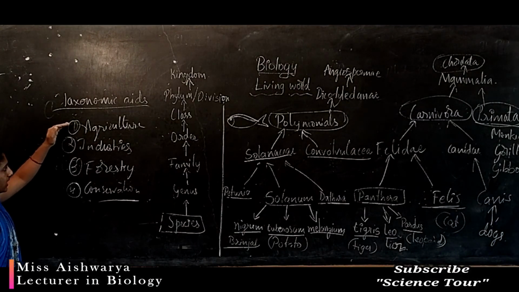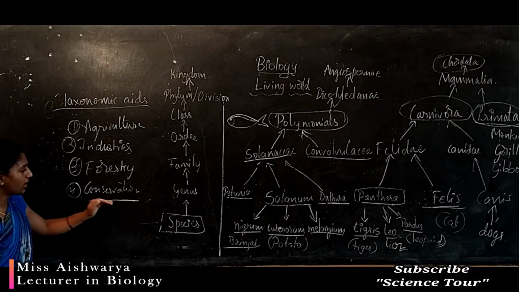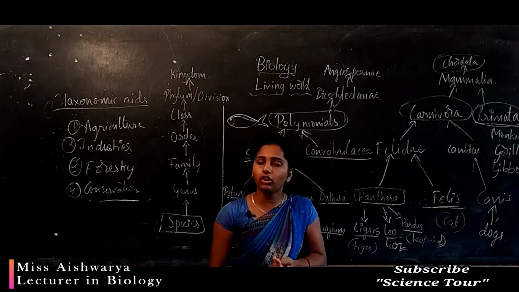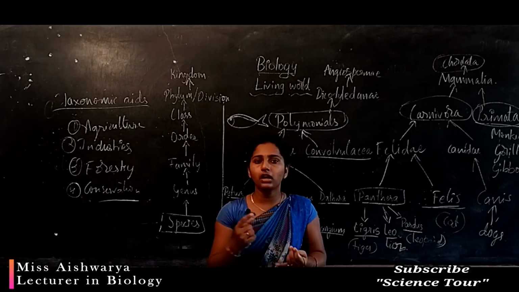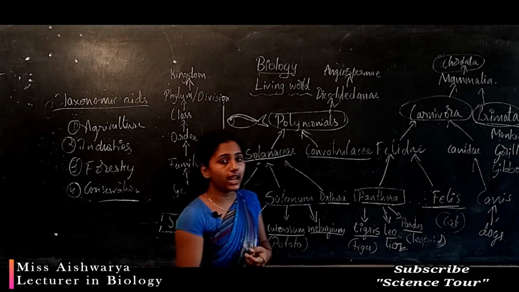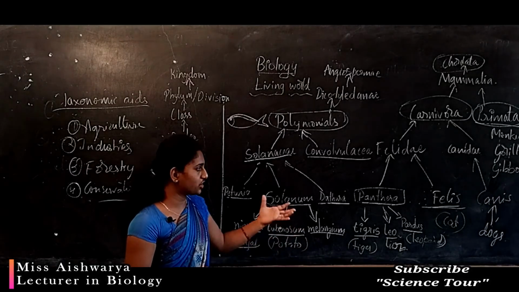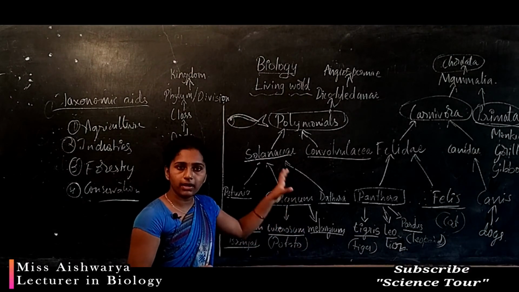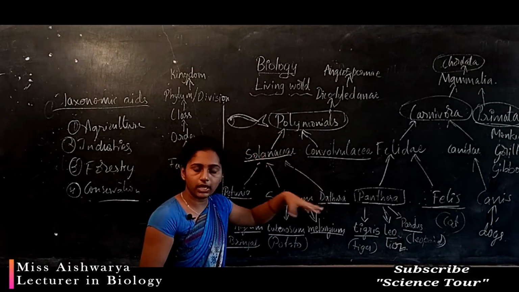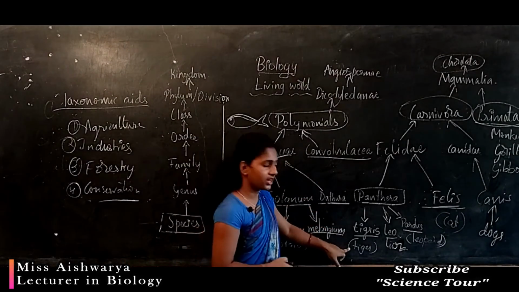Why should taxonomy be studied? For agricultural purposes, industrial purposes, forestry, conservation, and also domestic purposes. All the animals will not be domesticated or reared at home. Why do we rear only dogs and cats? Because the other animals may be wild. How do we find out that they are wild? By classification. How do we know tigers are wild? By their characters, how they behave, how their morphological condition is. Based on that, they are differentiated.